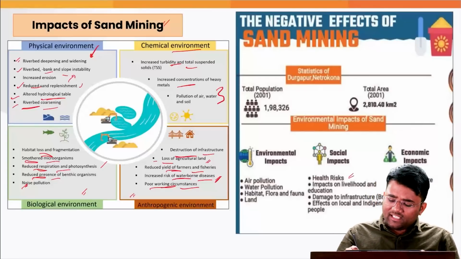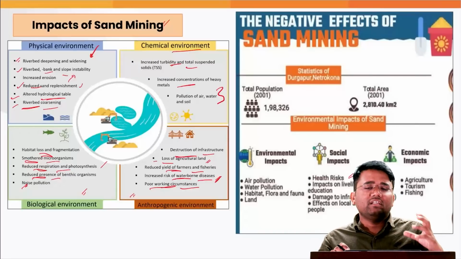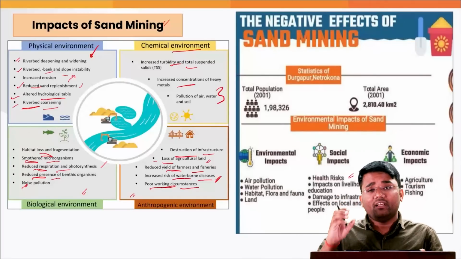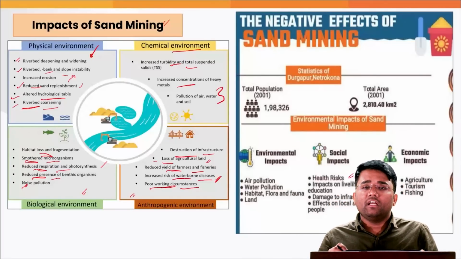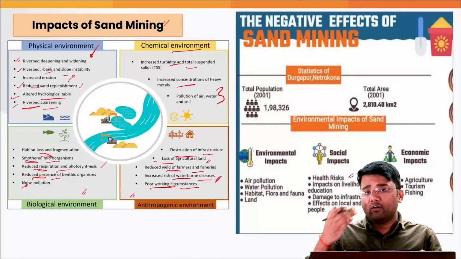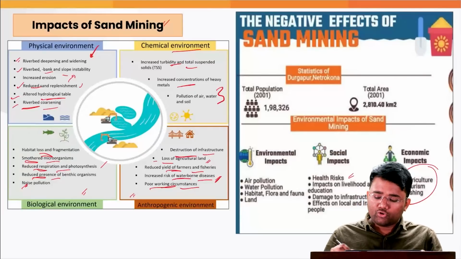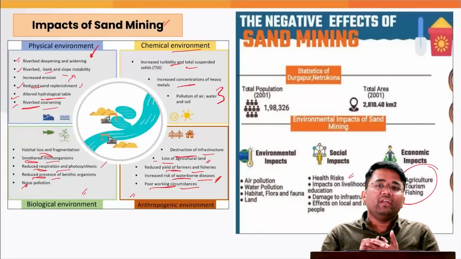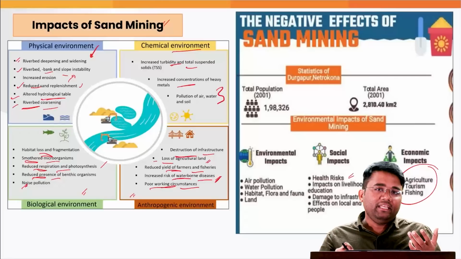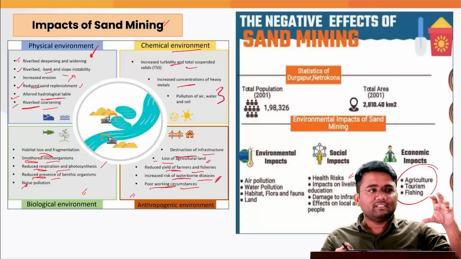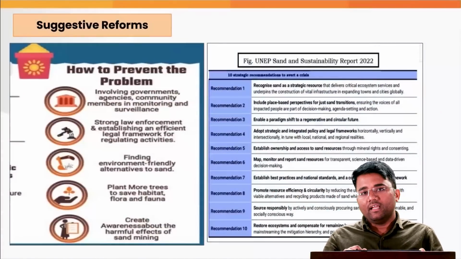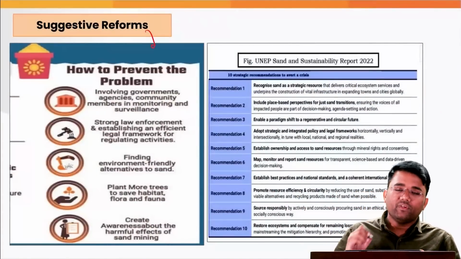Also, it impacts the health of persons, and various diseases like bronchitis, etc. may happen. It leads to increased particulate matter in the environment that further degrades air quality, and it leads to various lung diseases and can also lead to lung cancers. Also, it impacts the tourism of that particular area, because unsustainable riverbed mining defaces the beaches and the riverfronts that are there, and it may further impact tourism in those areas. So what are the suggestive reforms by which we can address this problem?